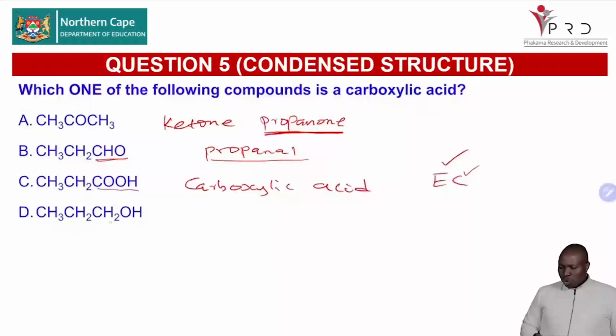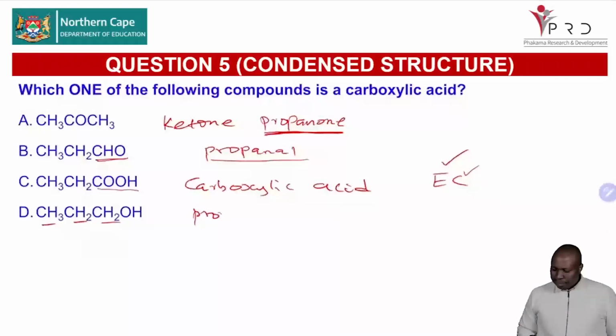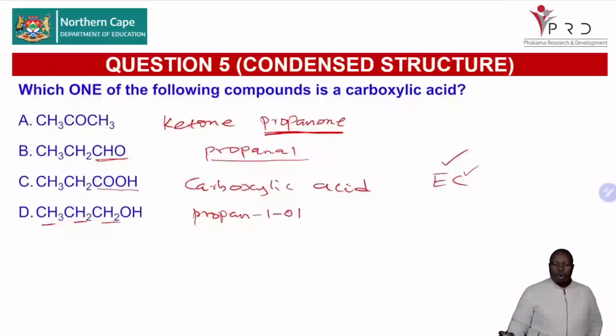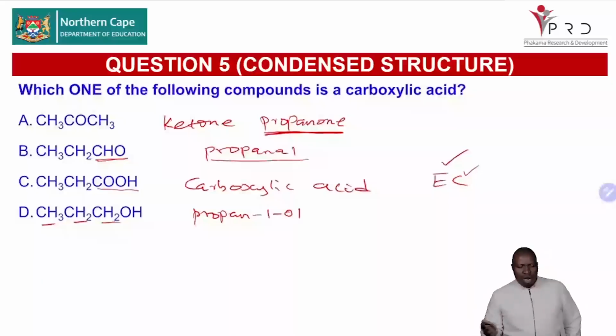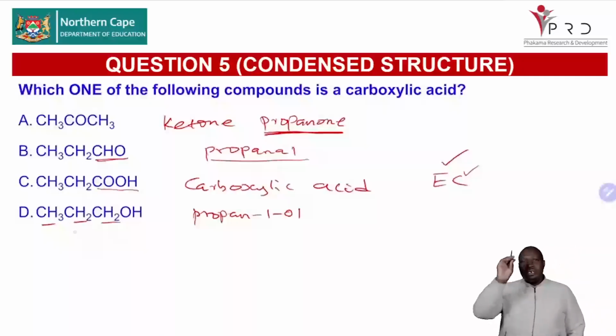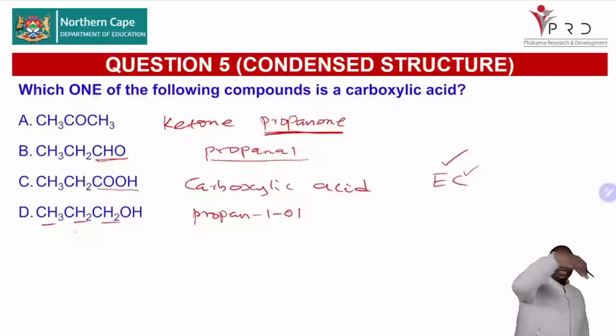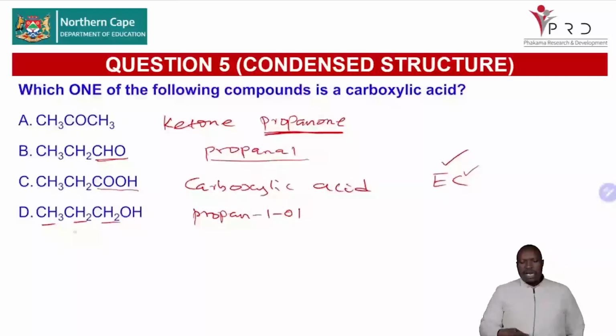Now, this one is CH3, CH2, CH2, 3 carbons. You see, this is an alcohol with 3 carbons, so that is propan. Where is the alcohol? In carbon number 1, so you will call it propan-1-ol. Why do we call it propan-1-ol? Because if we take the OH to carbon number 2, it will become propan-2-ol. So as long as it has a positional isomer, we are forced to indicate the number where we will get our